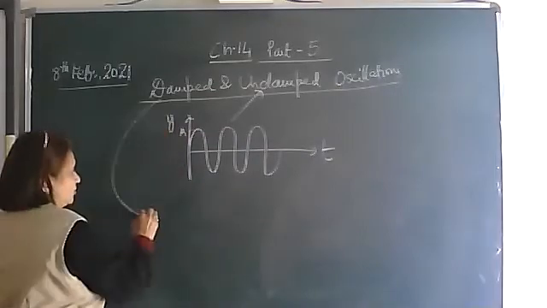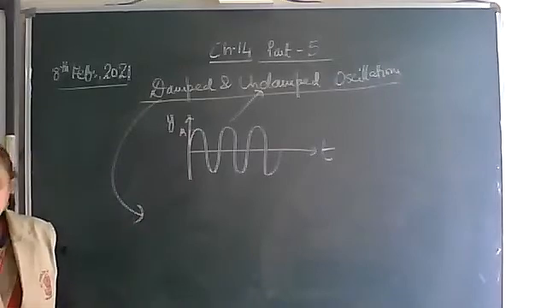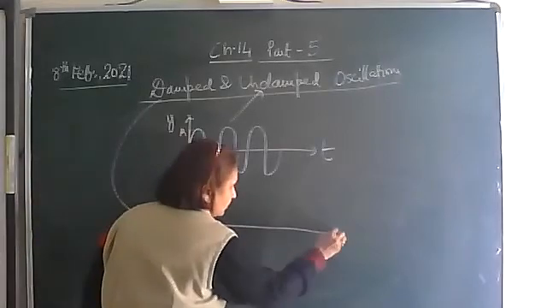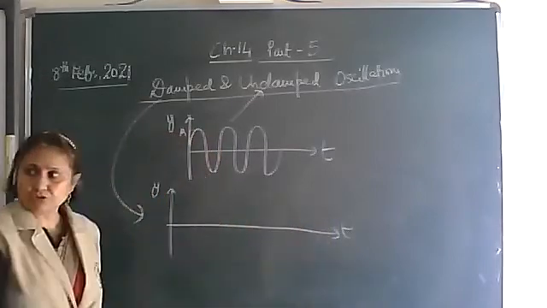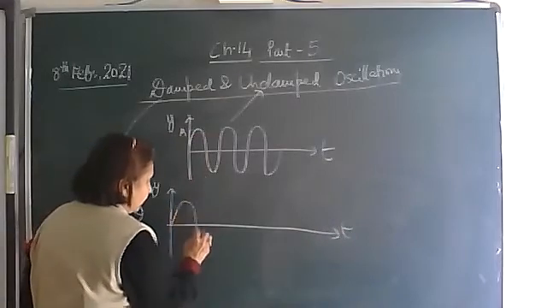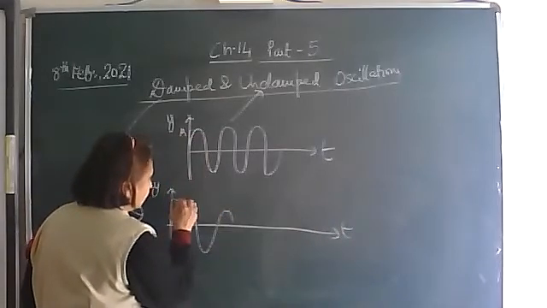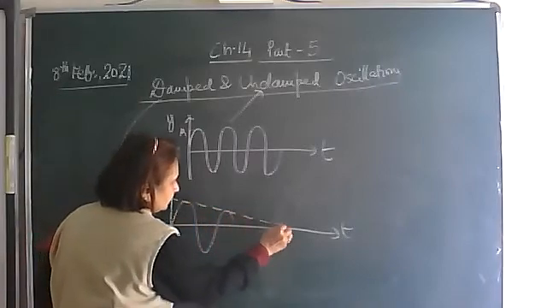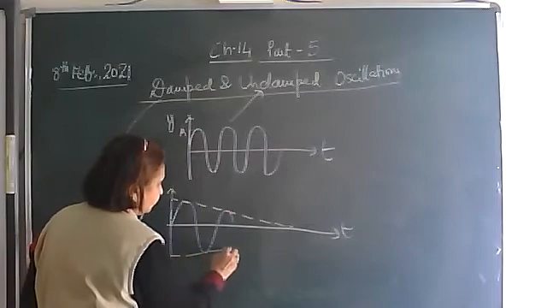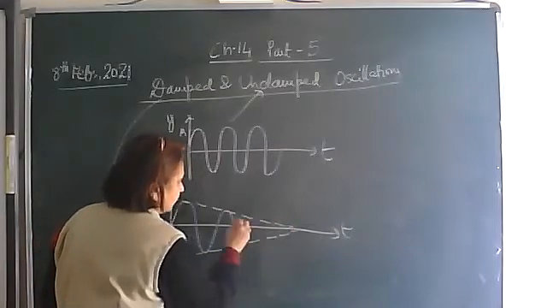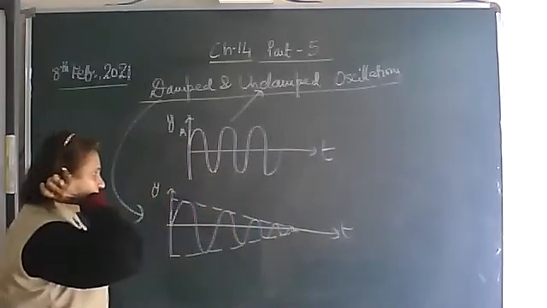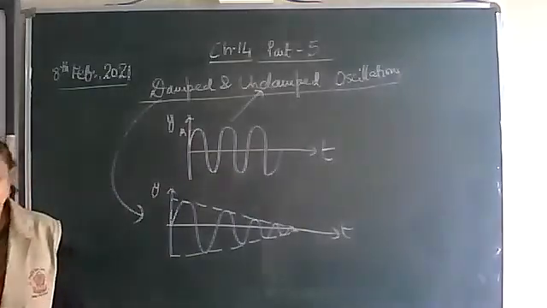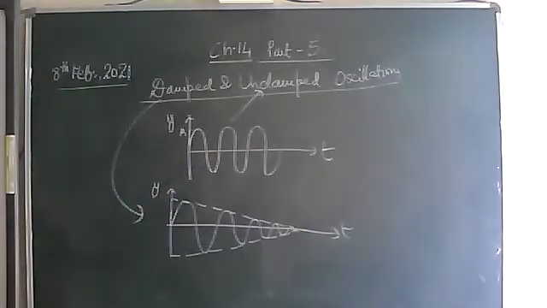Now comes damped oscillations. Damped oscillations are those in which the amplitude continuously decreases with time and finally the oscillations die out. So write down: in which the amplitude decreases with time and finally the oscillations die out because of the dissipating forces.